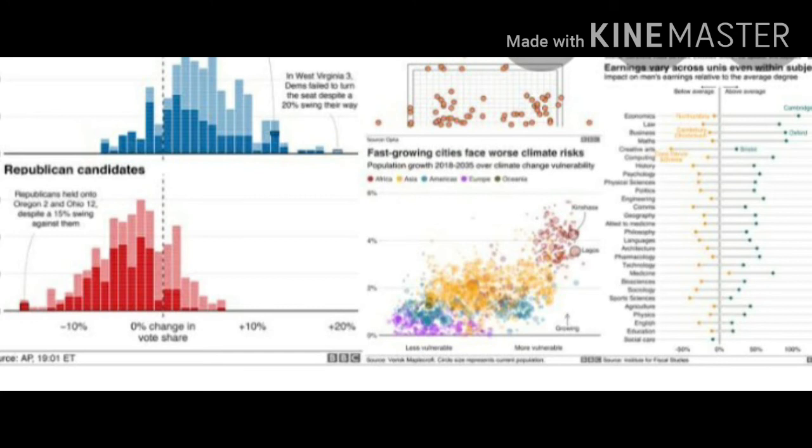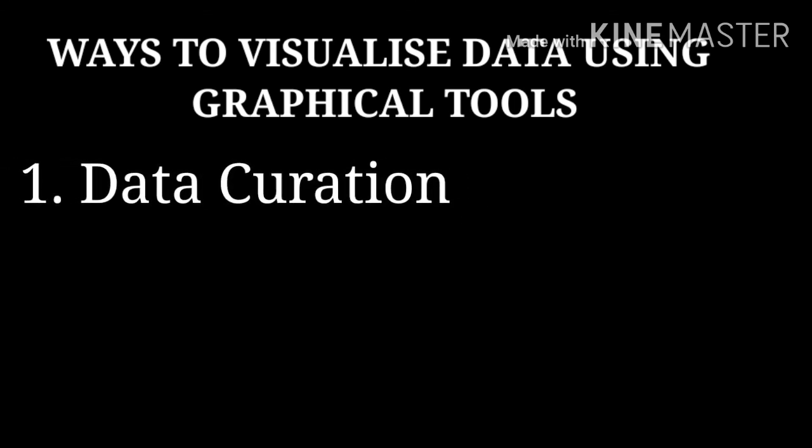So the data analyst or data scientist uses these visual techniques to explore the data and understand its characteristics. Actually, we are transforming the data into a useful format. Children, next is how we can visualize data using graphical tools. It includes four steps, and the first one is data curation, which means preparation of data. For that we have to load the unprepared data first and process it using different tools, so we can make it useful data.